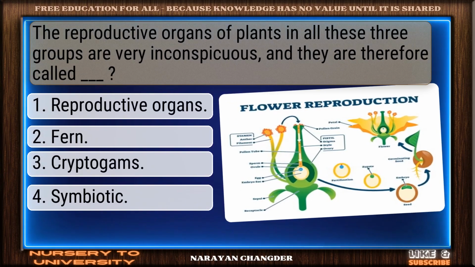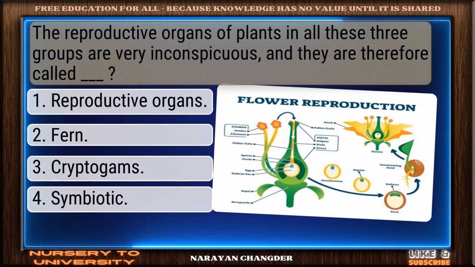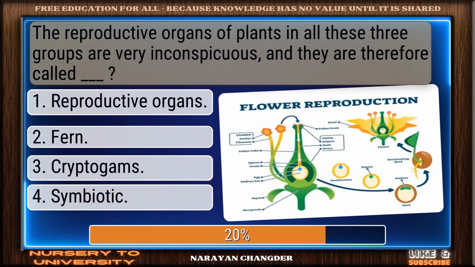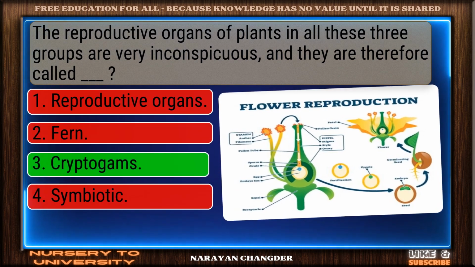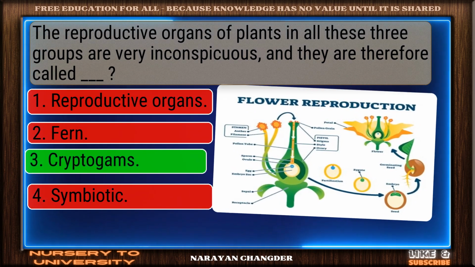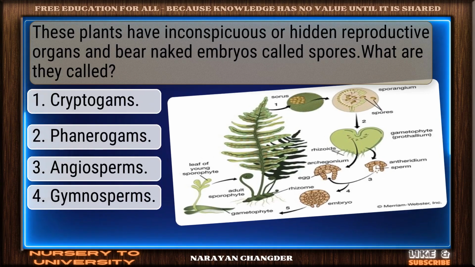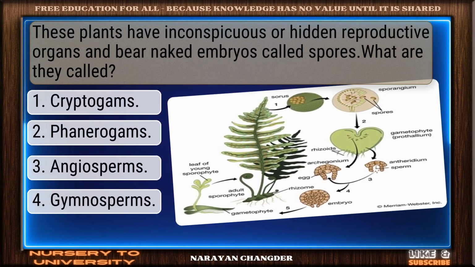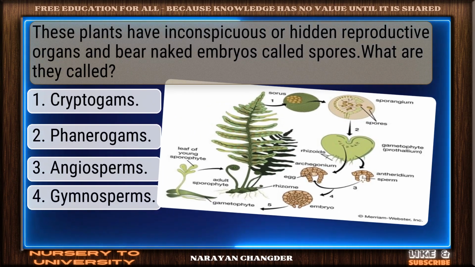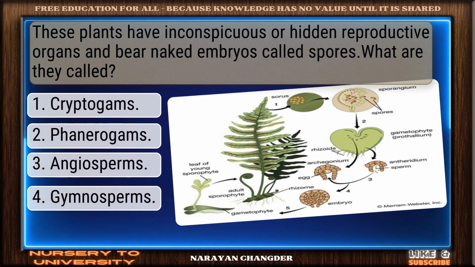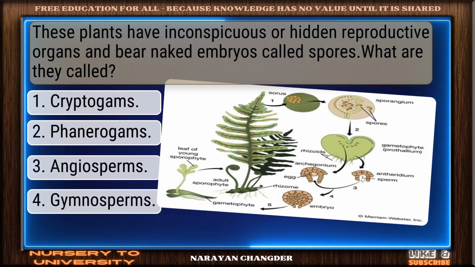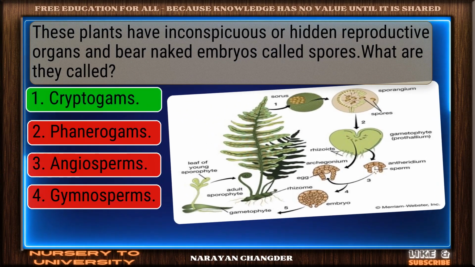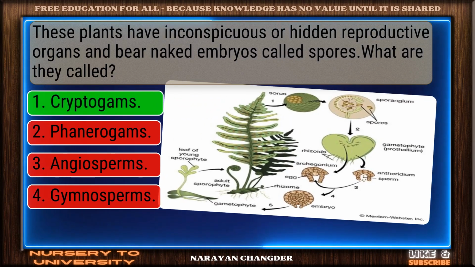Question number 36. The reproductive organs of plants in all these three groups are very inconspicuous, and they are therefore called dash. Great thinking. Cryptogams is the right choice. Question number 37. These plants have inconspicuous or hidden reproductive organs and bear naked embryos called spores. What are they called? Excellent. Cryptogams is a brilliant choice.